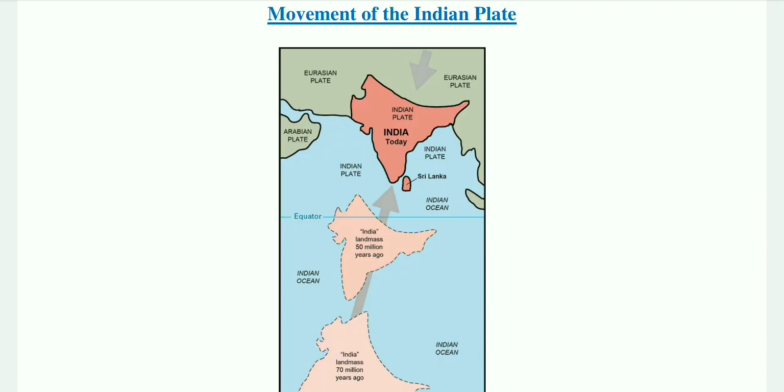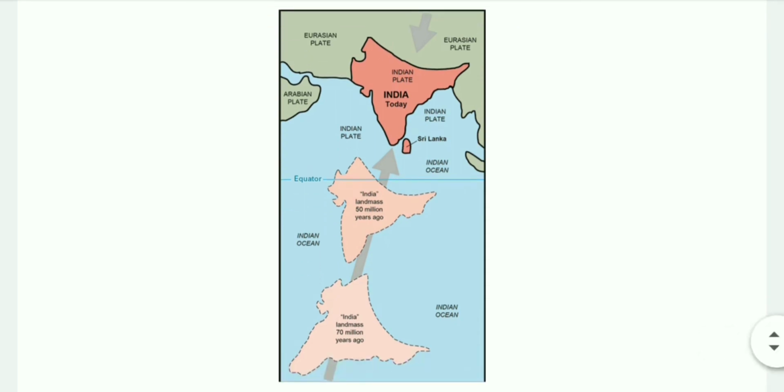The positions of India since about 71 million years ago till the present are shown in the figure. It also shows the position of the Indian subcontinent and the Eurasian plate. About 140 million years before the present, the subcontinent was located as far south as 50 degrees south latitude. The two major plates were separated by the Tethys Sea, and the Tibetan block was closer to the Asiatic landmass.